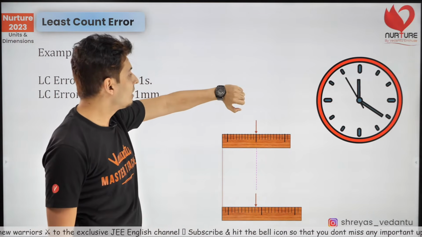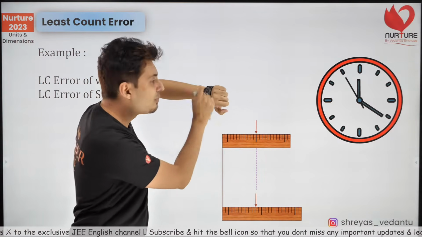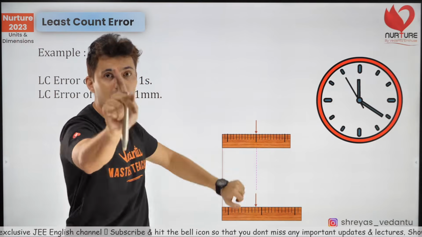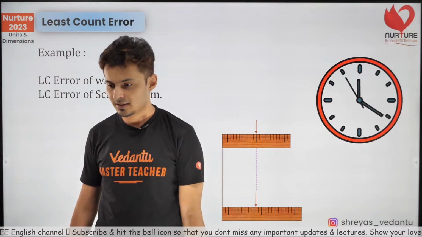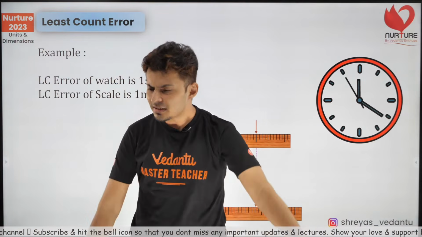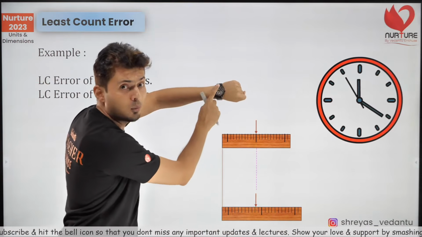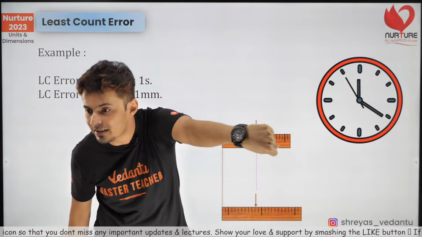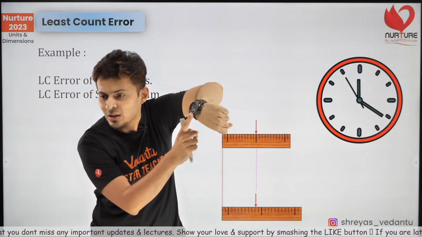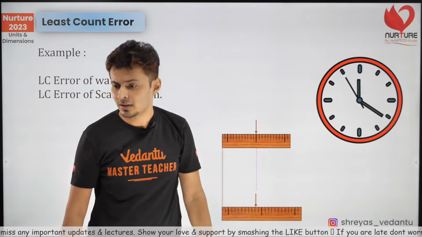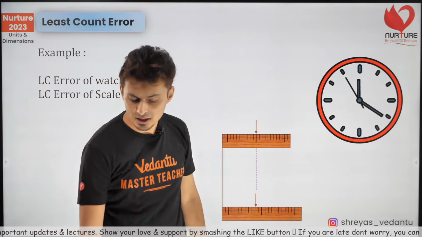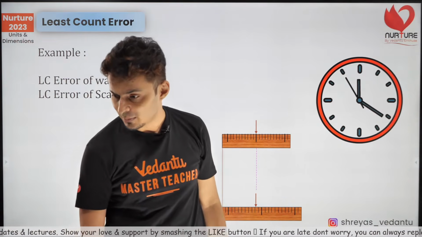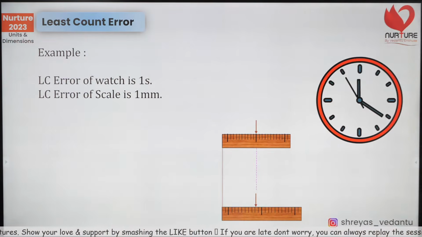My watch over here, what do you think is the smallest number that my watch can count? Come on guys. Let me know in the chat box.